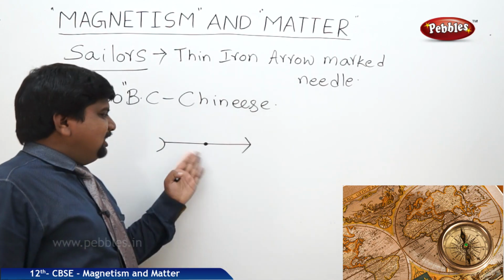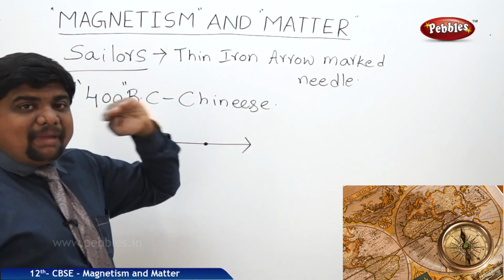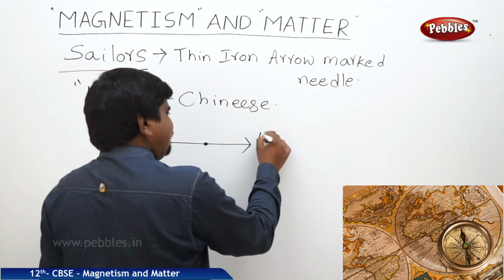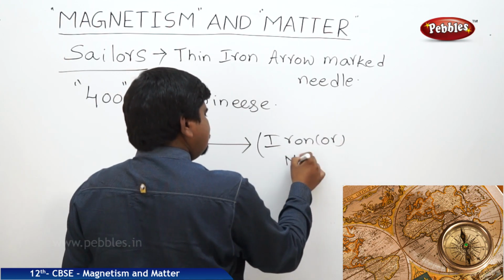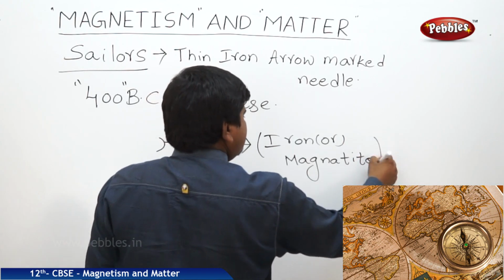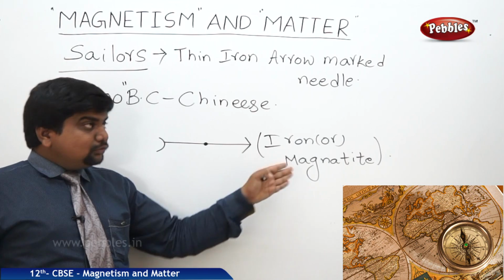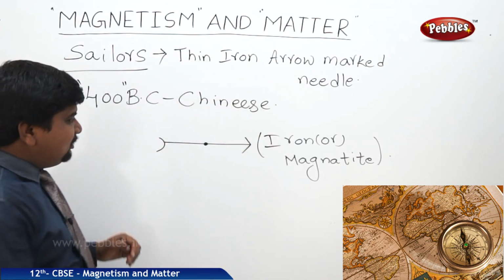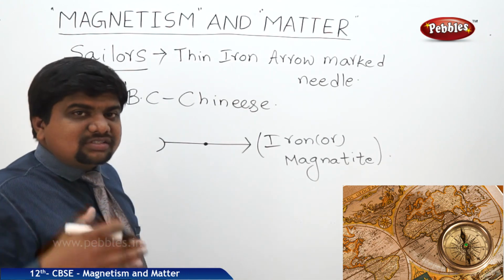This needle, made of a magnetic material like iron or magnetite, when freely suspended, shows the geographic north pole or south pole.